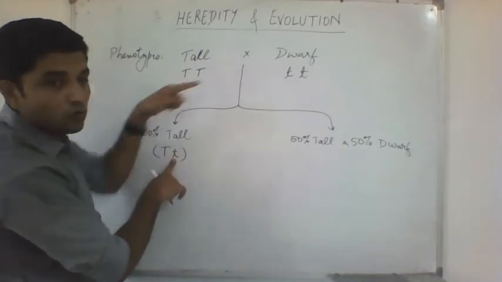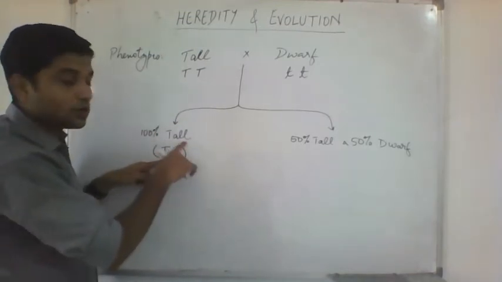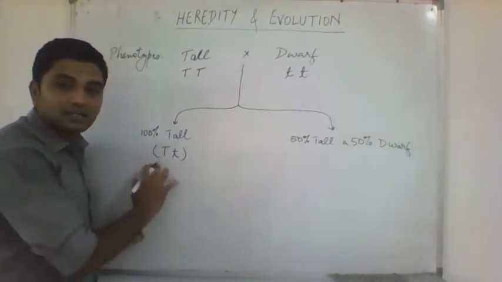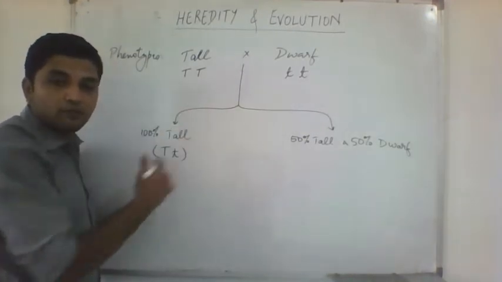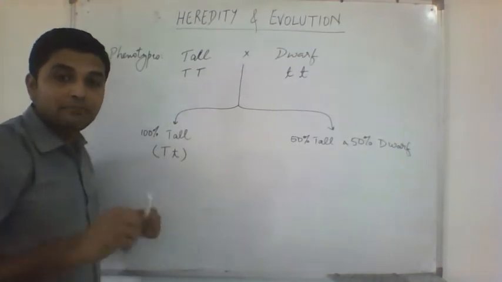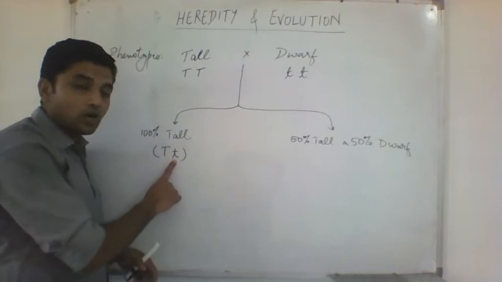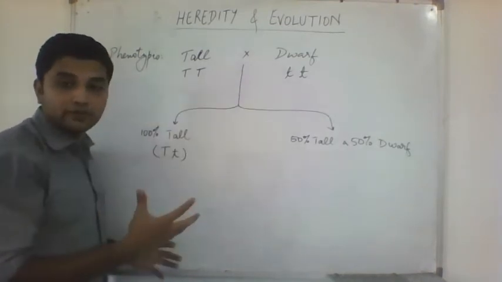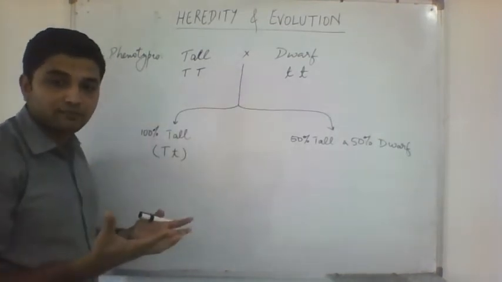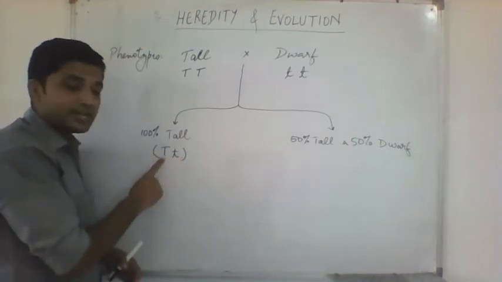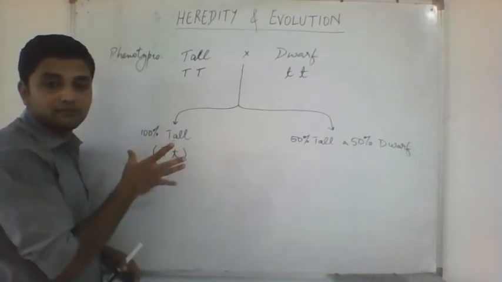The factors from the dwarf parent were also there, but still they got 100% tall. So Mendel came to this conclusion that the factors are transferred from parents to offspring, but they may be expressed or they may not be expressed. Like in this case, the small t for dwarfness of the plant did not express itself, whereas this character expressed itself.